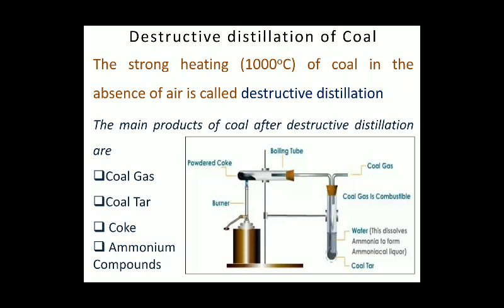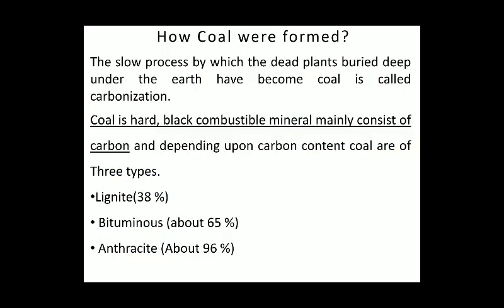What is left behind is coke, and coal tar and ammonia will come down, so they will dissolve in the water which is present in the test tube. So the main products of coal after heating are coal gas, coal tar, coke and ammonium compounds.